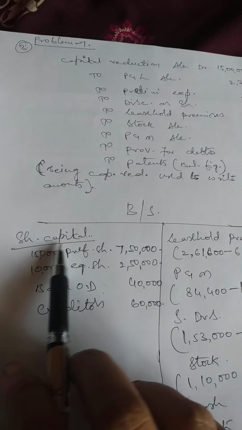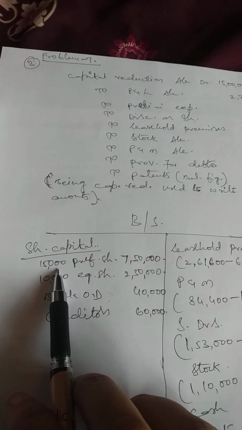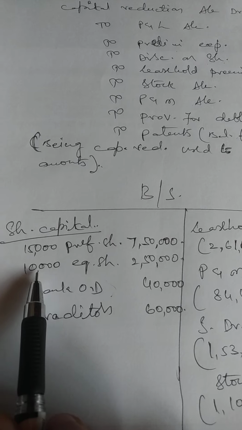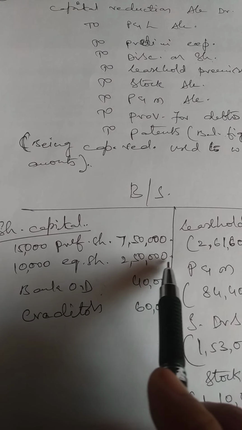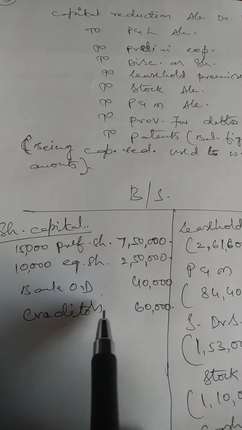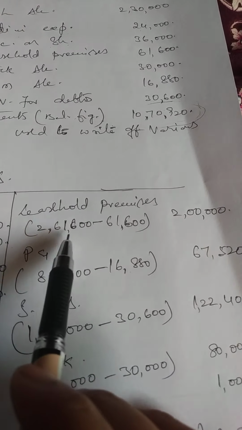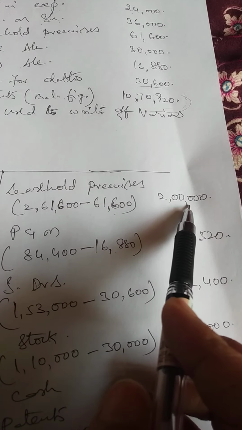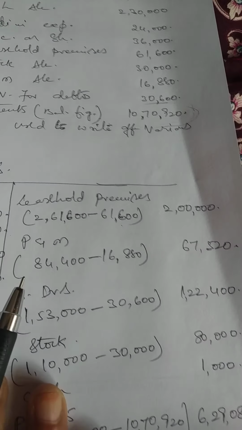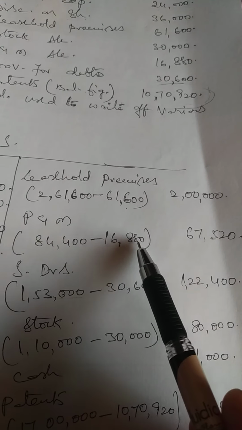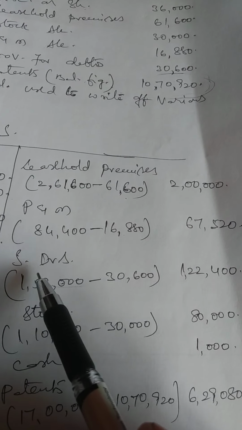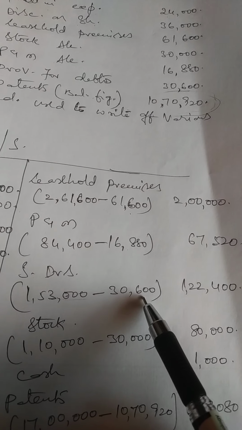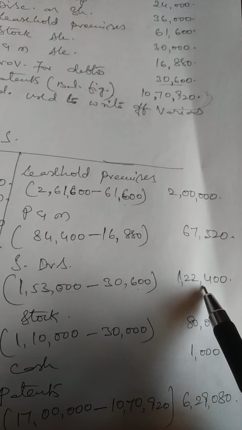This is nothing but capital. So 15,000 equal shares, no? He said 15,000 shares of rupees 50 each, 7,50,000. 10,000 equity shares of rupees 25 each, 2,50,000. Bank overdraft and creditors are as they are. Coming to leasehold premises, out of 2,16,600, he asked you to reduce 61,600. That comes to 2 lakhs. Plant and machinery, 20% is written off, 84,400 minus 16,880, that is 67,520. Sundry debtors, 20% is to be reduced, 1,53,000 minus 30,600, that comes to 1,22,400.